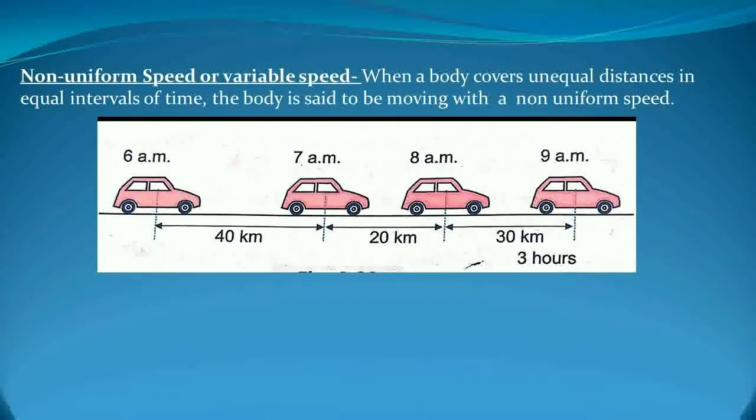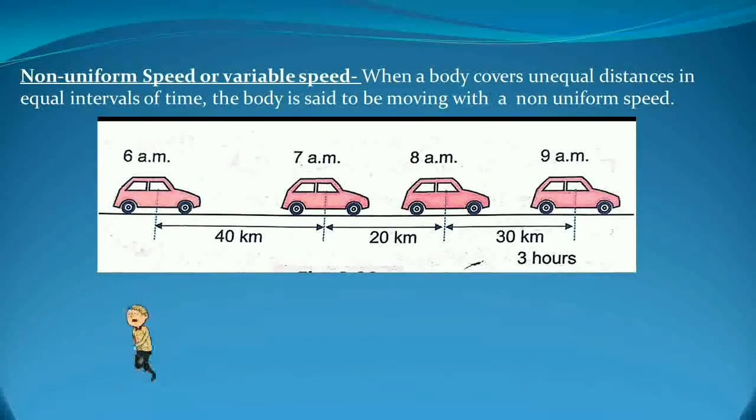In such a situation, it is describing the non-uniform speed because the time interval is equal, but the distance is not equal. So in that case, we can see that the object is moving with the non-uniform or variable speed. Clear?